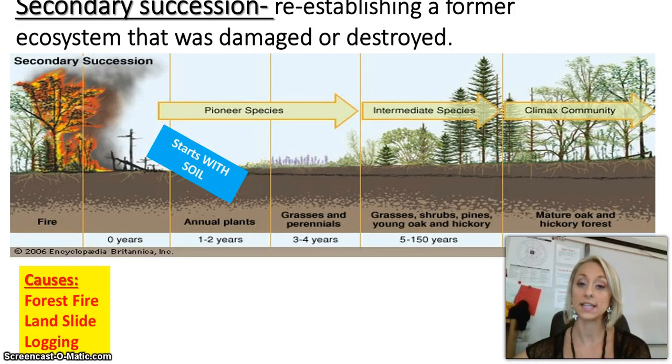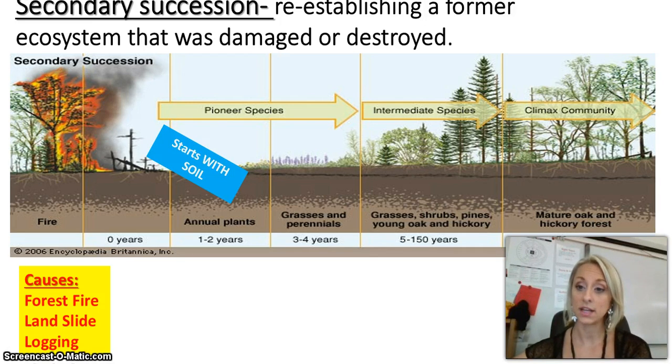Next, let's take a look at secondary succession. Secondary succession is when a former ecosystem has to start over or has to reestablish itself. Examples of this occurring would be floods, fires, and landslides. These would cause a complete or climax community to have to start over. Now, something to note here is that secondary succession starts with soil. So there may already be living things in secondary succession. Remember, primary succession starts with no life. Secondary succession, that's not the case.